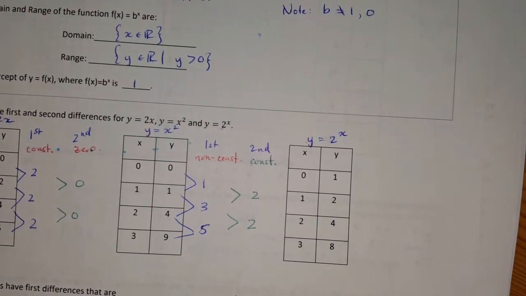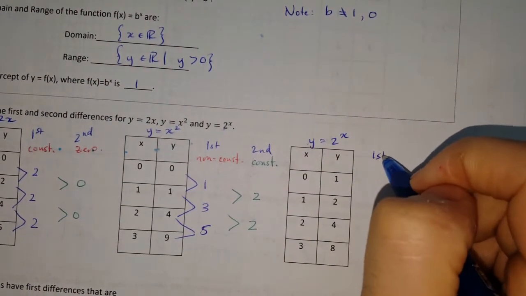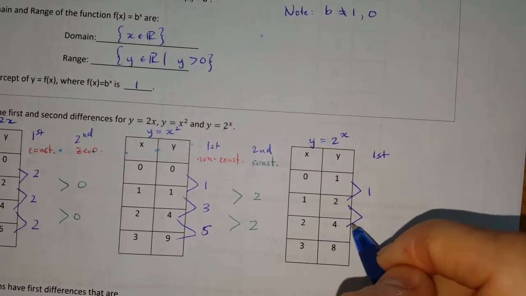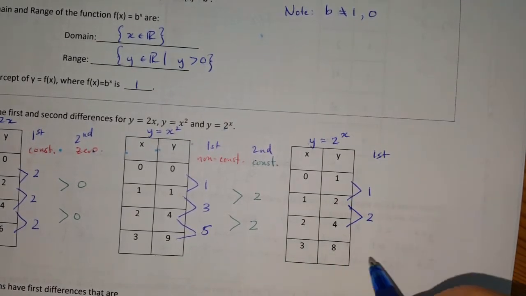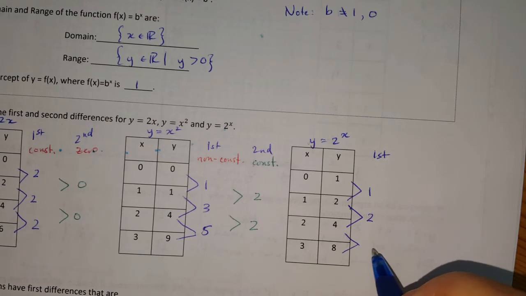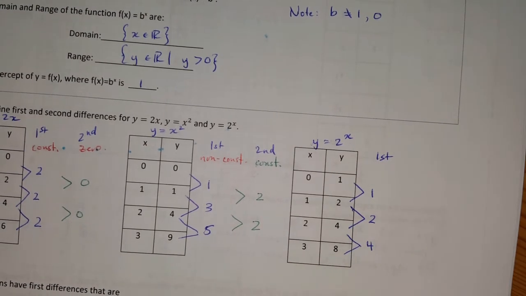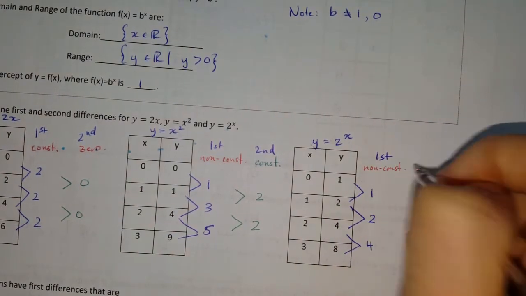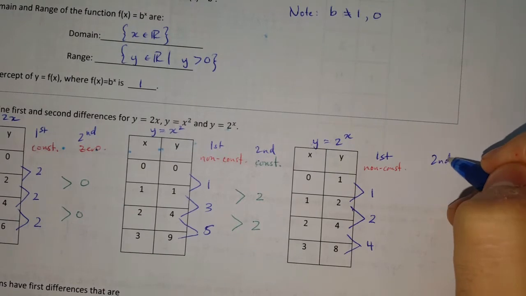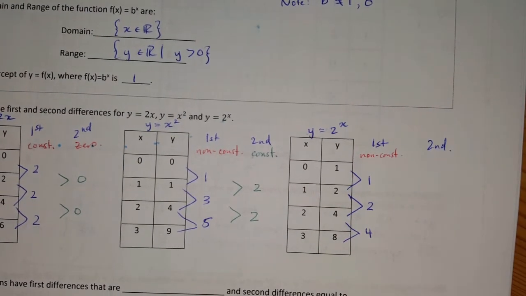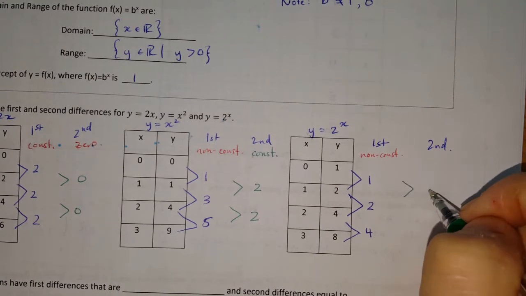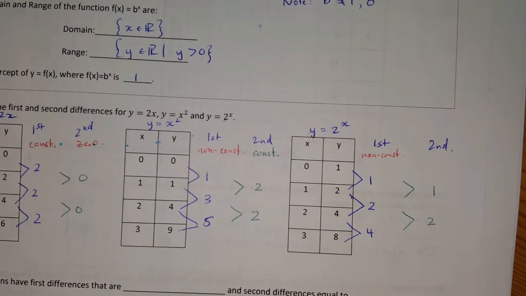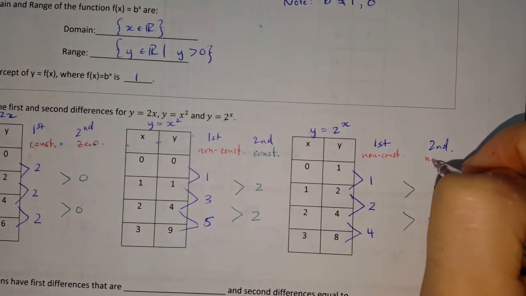Finally, the exponential function. Doing my first differences, 2 minus 1 is 1, 4 minus 2 is 2, and 8 minus 4 is 4. So I think I can say that these ones are non-constant. Now, my second differences. 2 minus 1 is 1. 4 minus 2 is 2. Also non-constant.